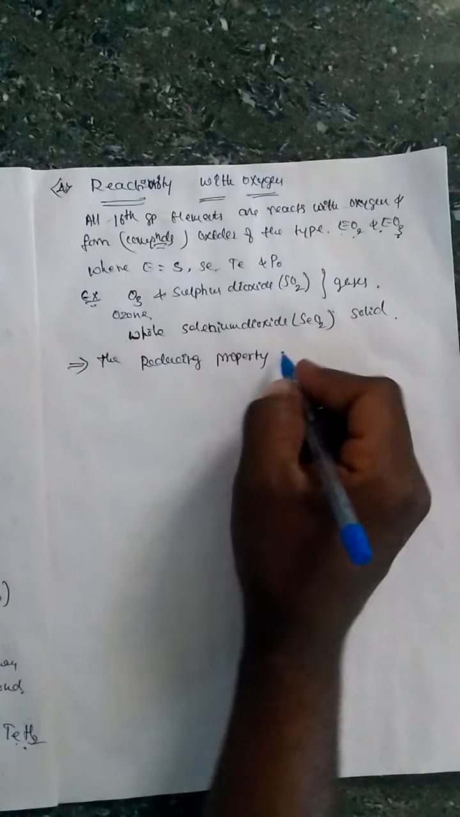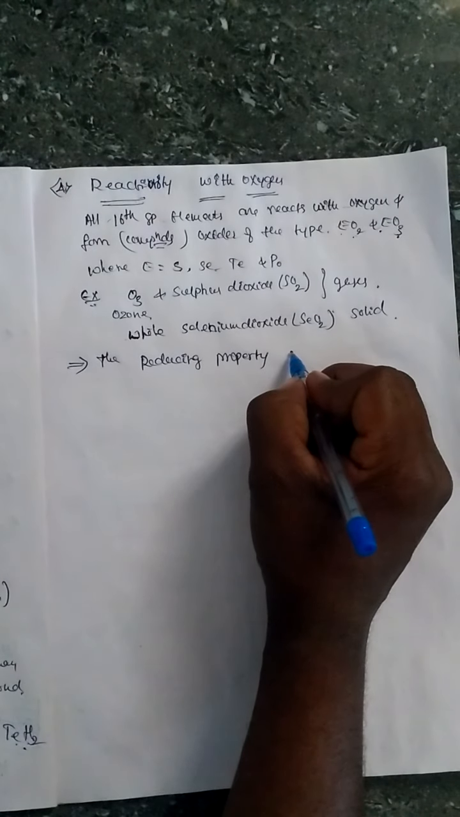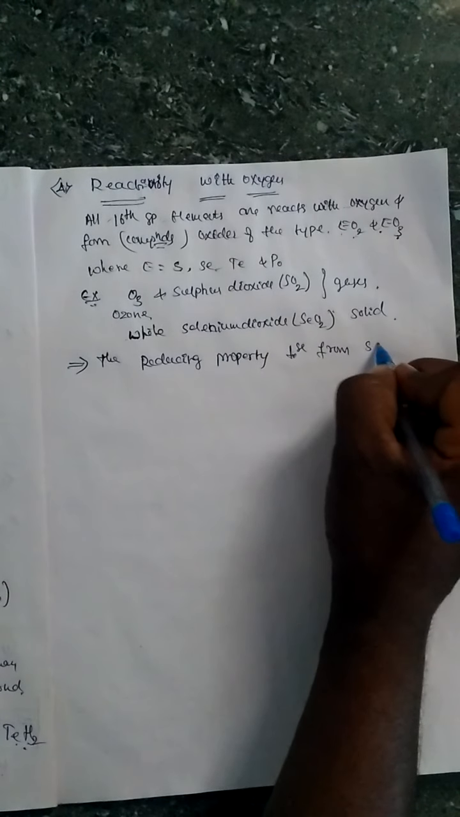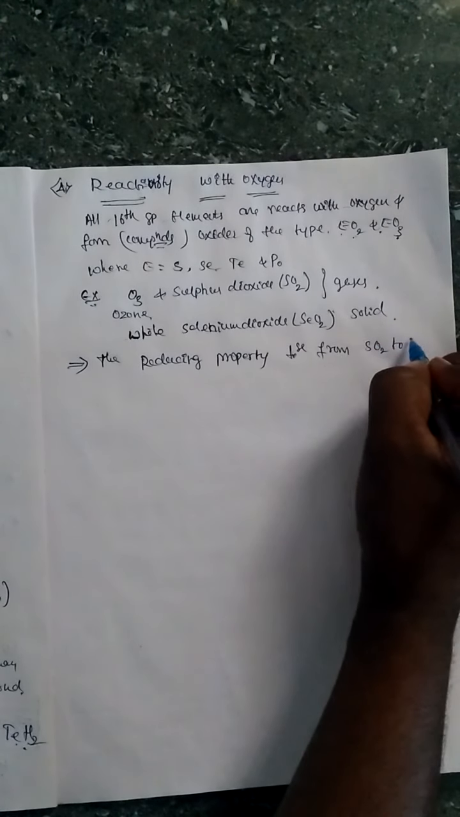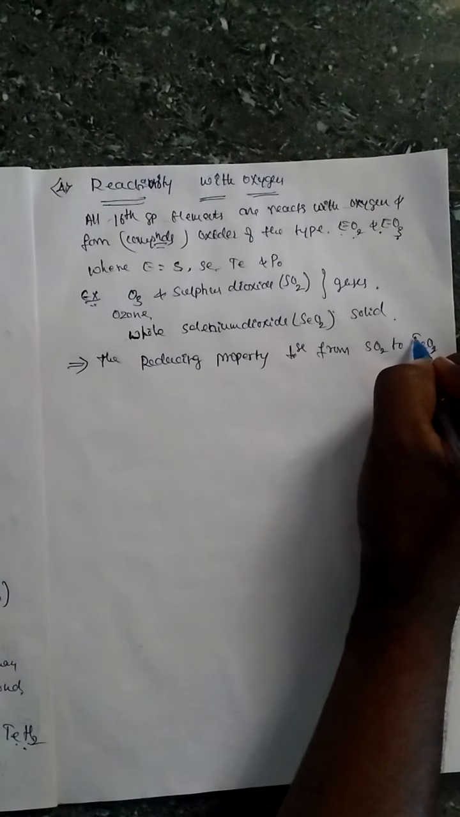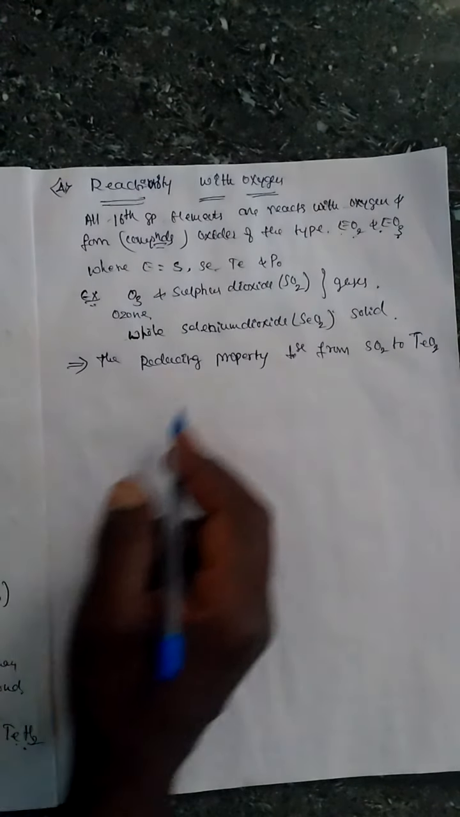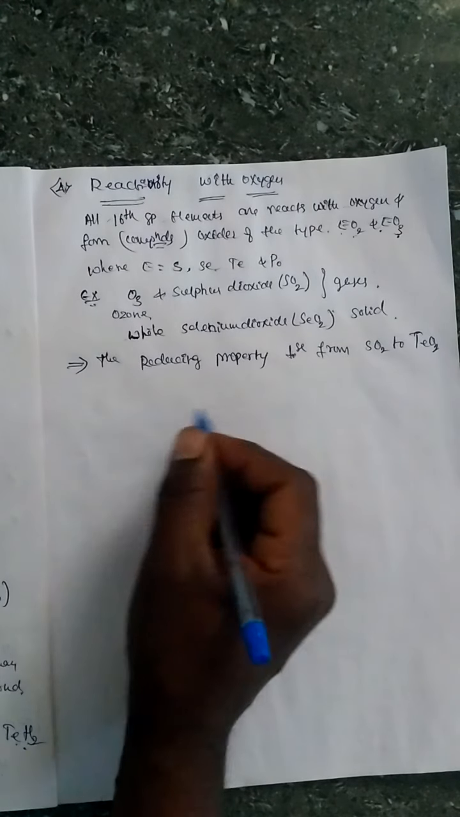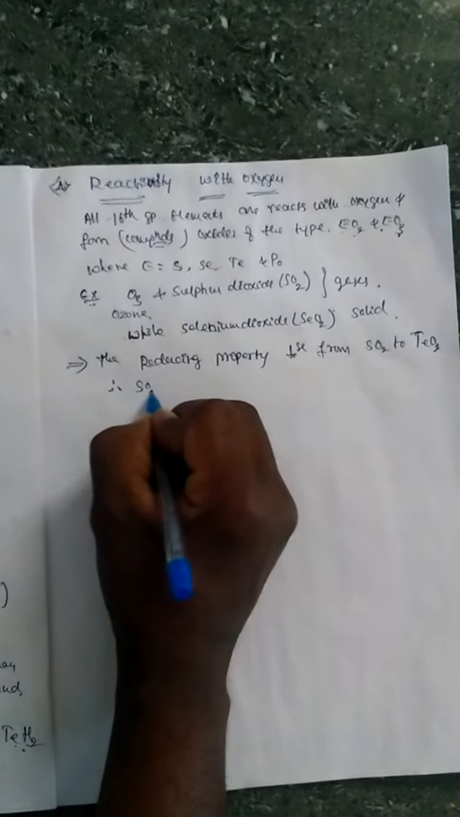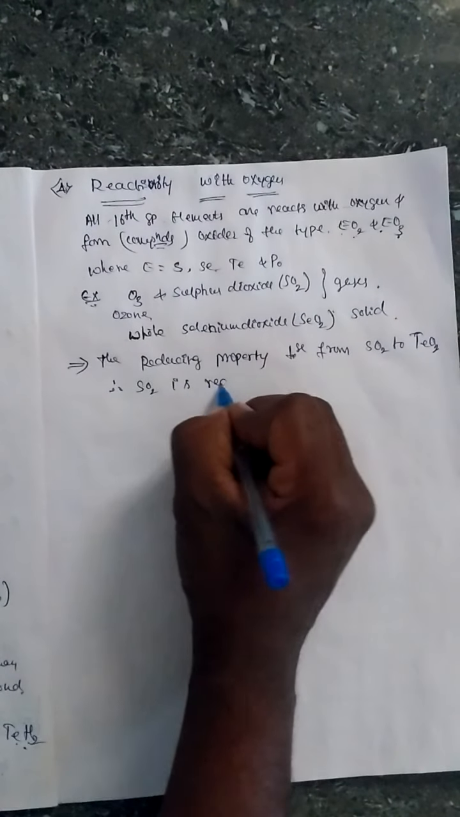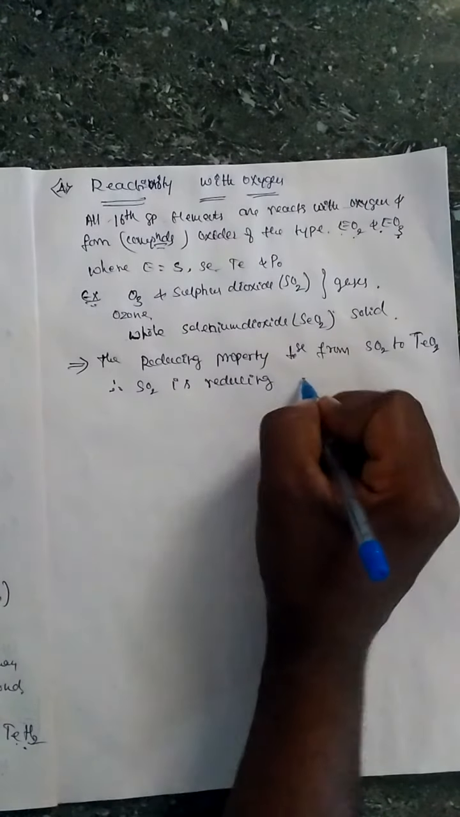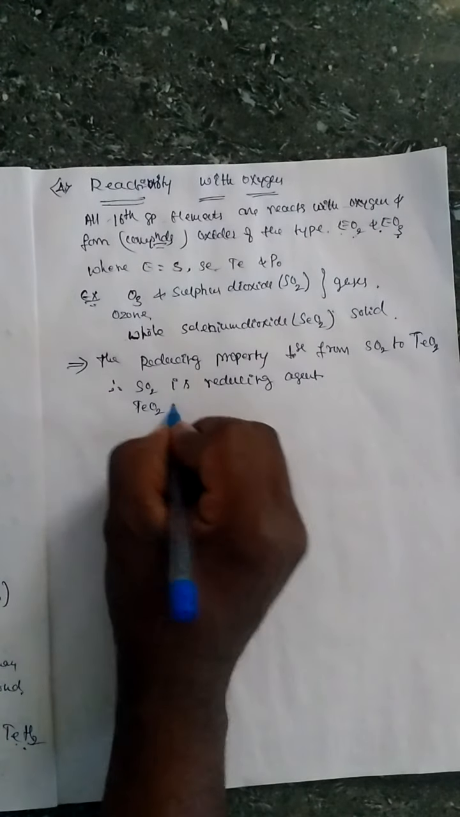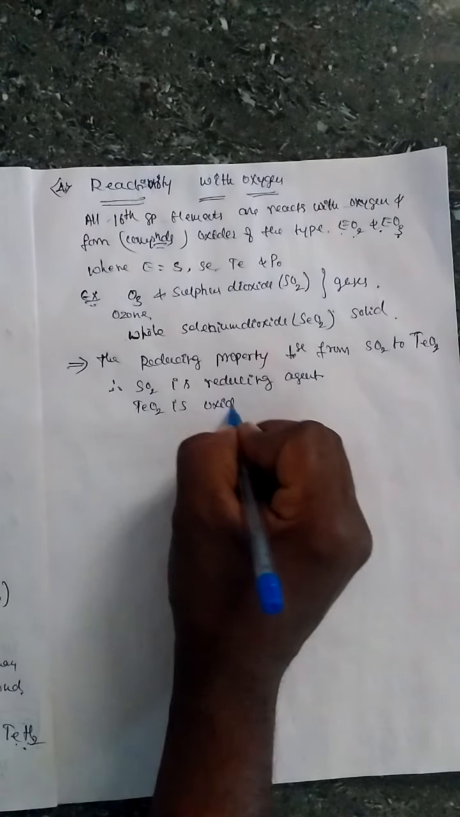Important: the reducing property decreases from sulfur dioxide to tellurium dioxide. Reducing property decreases from sulfur dioxide to tellurium dioxide. Therefore sulfur dioxide is a reducing agent, tellurium dioxide is an oxidizing agent.